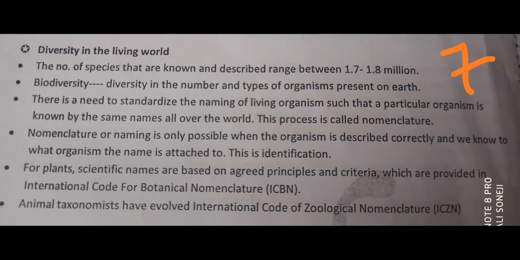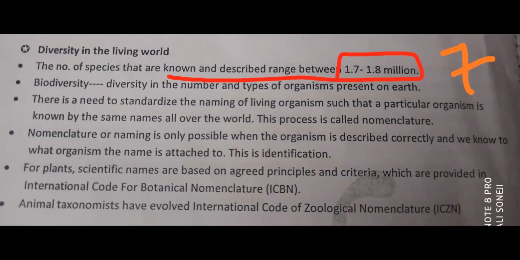The number of species that are known and described is in the range of 1.7 to 1.8 million. This many living organisms have already been identified and described on earth. So see, it's a huge variety.